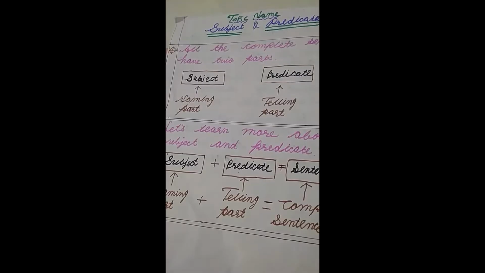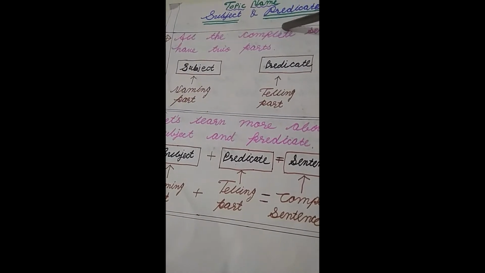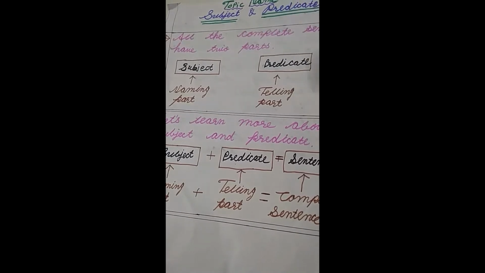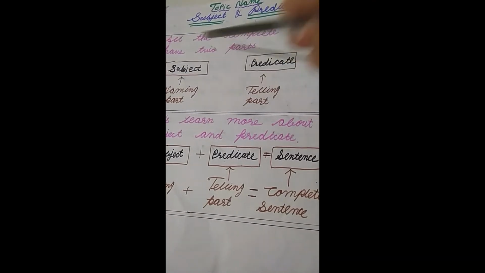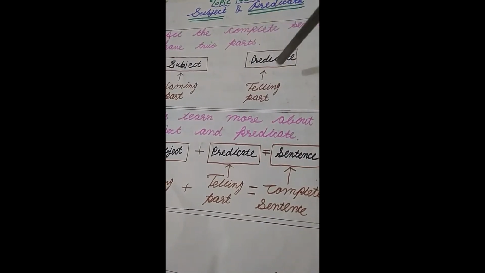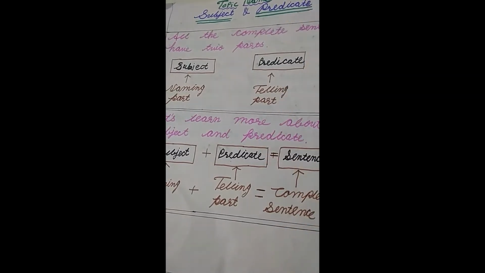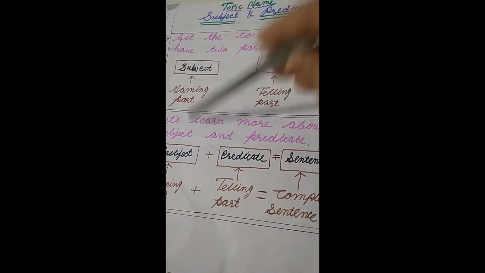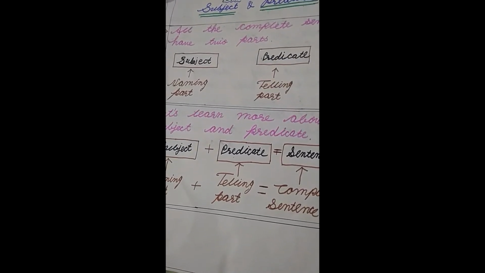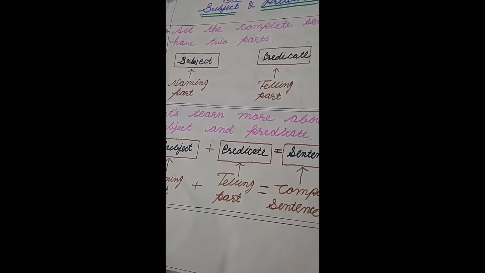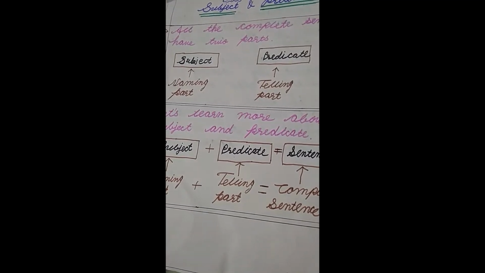The subject and the predicate. For this chapter, now let's understand something. Subject and predicate. All complete sentences have two parts, subject and predicate. Subject means naming part, predicate means telling part.